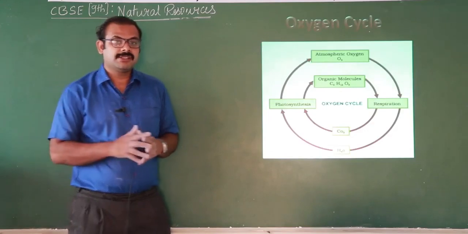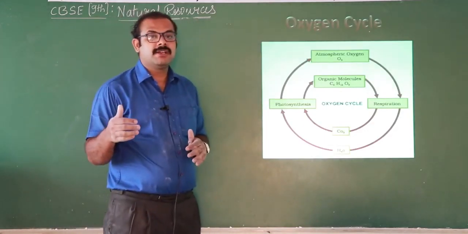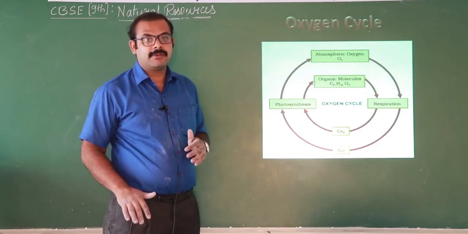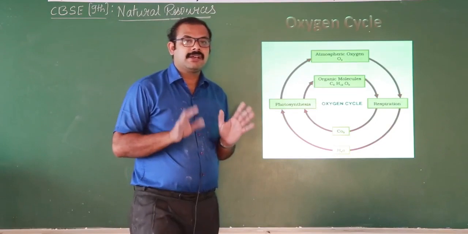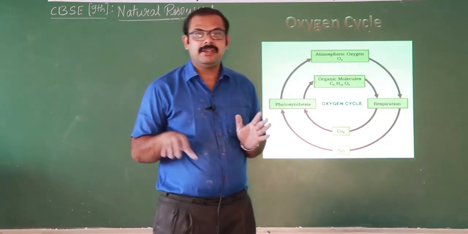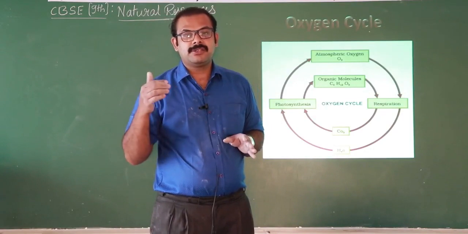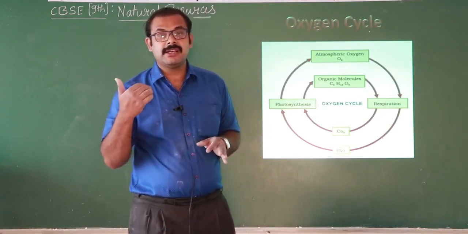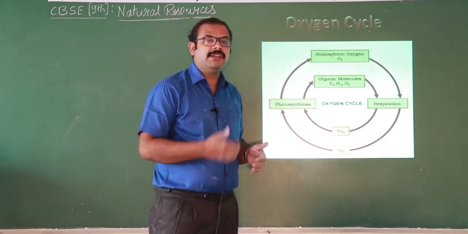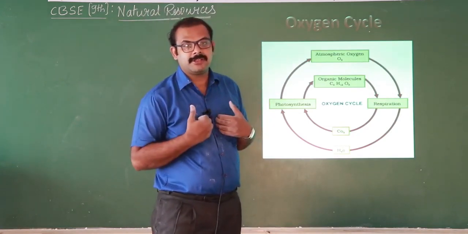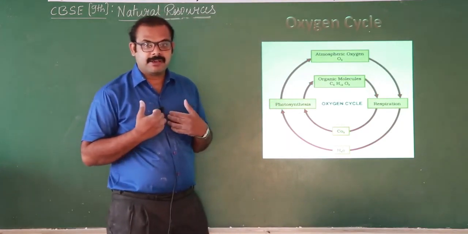The next one, the oxygen cycle. Here in the oxygen cycle, we see how oxygen is incorporated into living organisms and how again it goes back. We know that oxygen is produced into the atmosphere by the plants. Plants, during photosynthesis, take carbon dioxide and release oxygen, and we human beings take oxygen directly from the atmosphere and use it for breathing, to obtain energy.